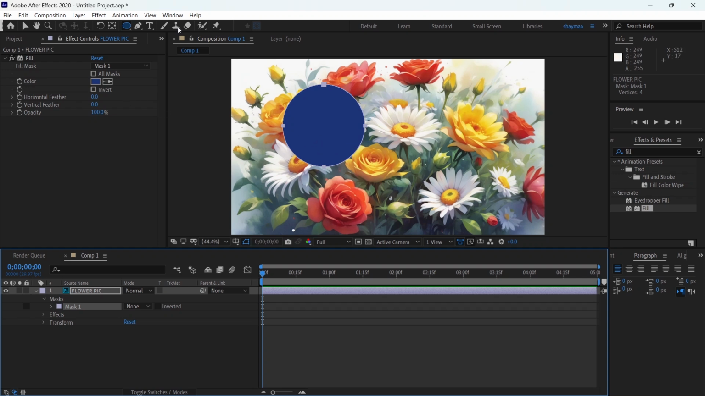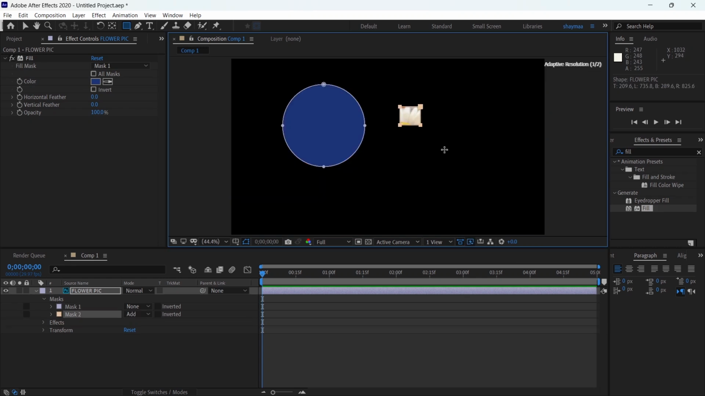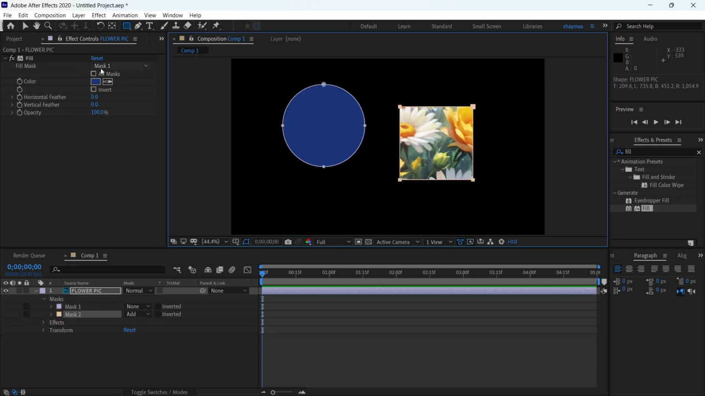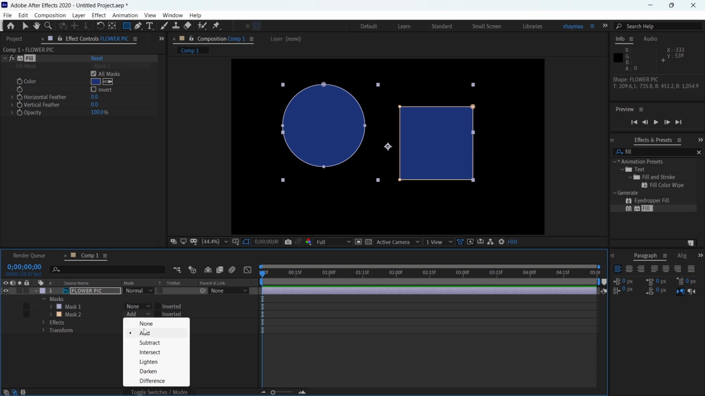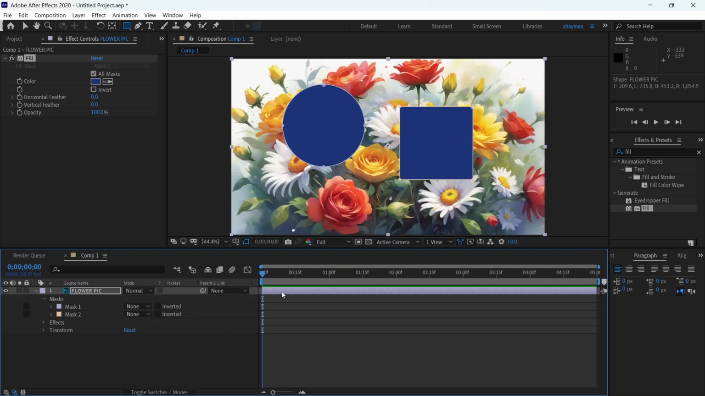And if you have multiple masks, let's make another mask. You can tell it to choose all masks by clicking on the all masks option here. And make sure that also the other mask is set to none here. And you can invert the fill from here by clicking on this option.